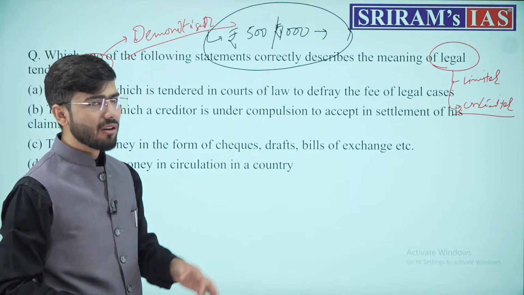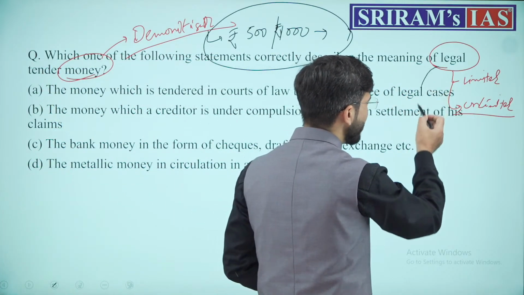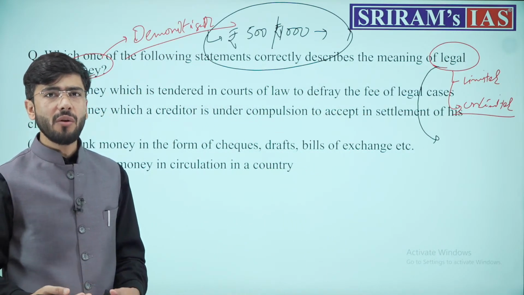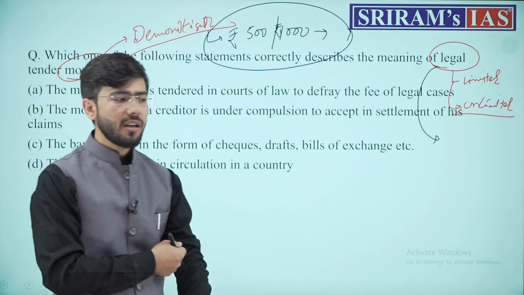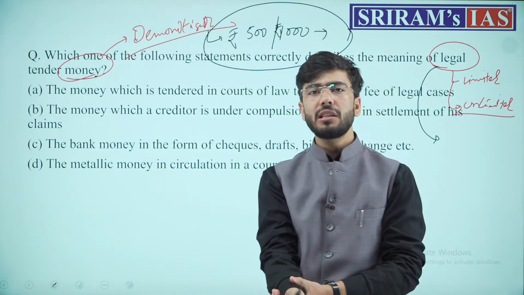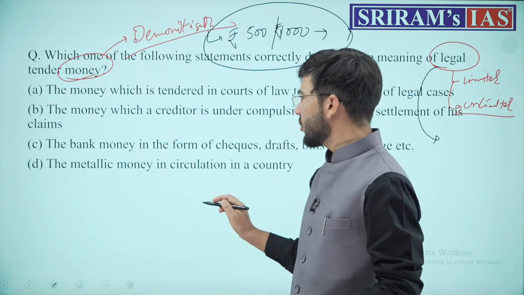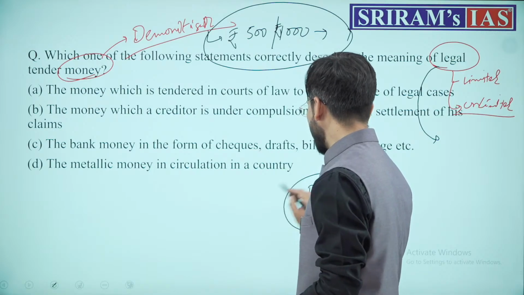Now, the concept behind legal tender money is that there is a sovereign power which backs this currency. The sovereign authority is backing the value of this currency, that we will pay you back the value of this amount which is written on the note. This note is basically called a bill. Why are we understanding the bill?